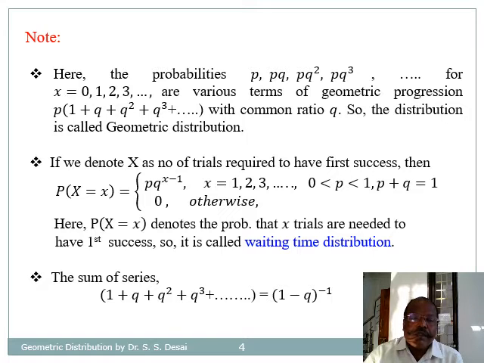So it is also called a waiting time distribution. The sum of the series 1 plus q plus q square plus q cube plus so on is given to be 1 minus q raised to minus 1. So this summation is very useful to find the mean and variance of geometric distribution.